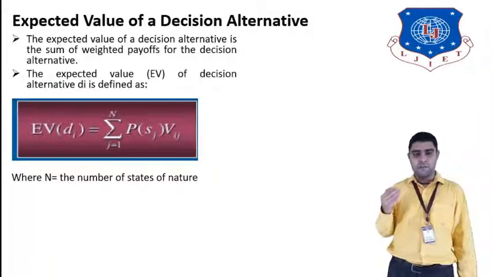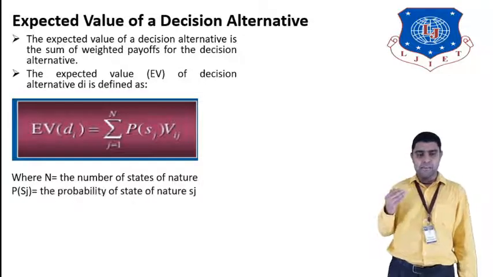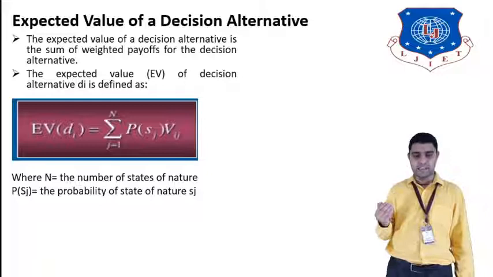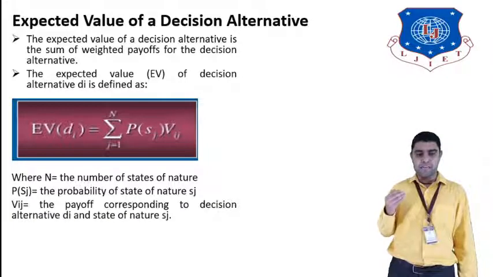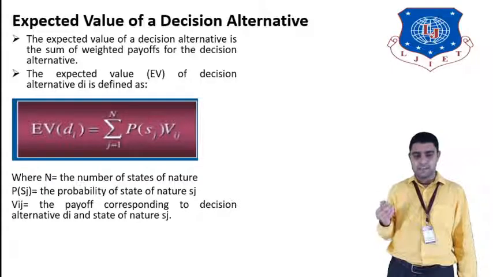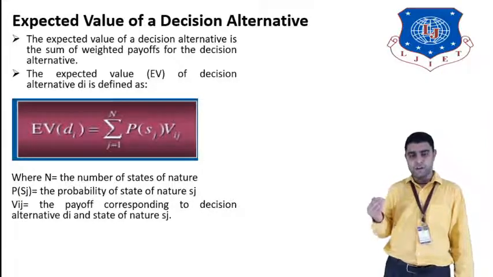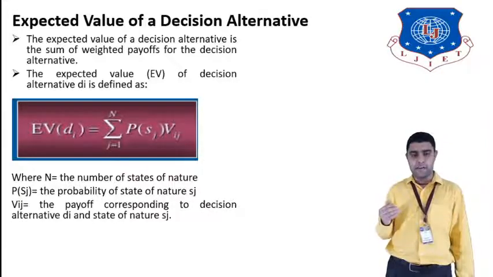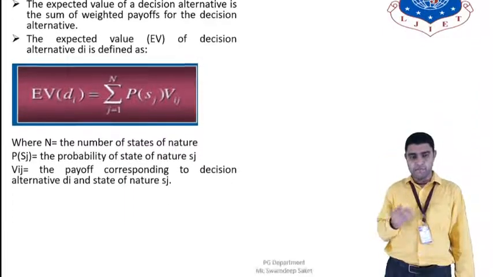It means how many future events are occurring. P(Sj) is the probability of state of nature Sj, and Vij is the payoff corresponding to decision alternative Di and state of nature Sj. So this is the formula for calculating the expected value for each decision alternative, and after calculating, we have to find the best decision alternative with the best expected value.